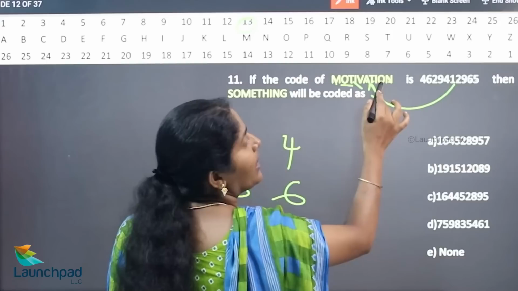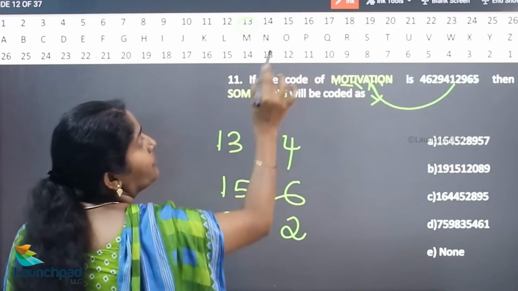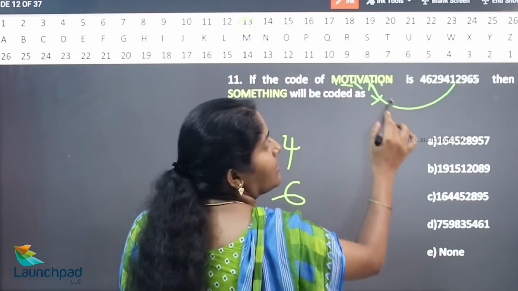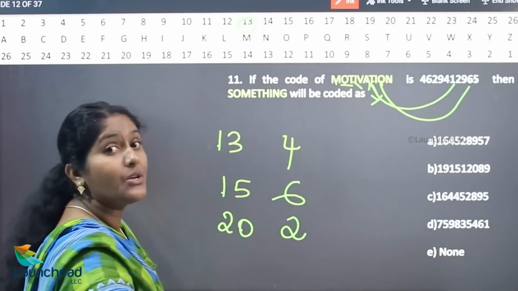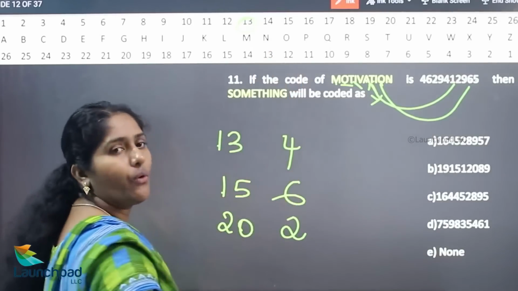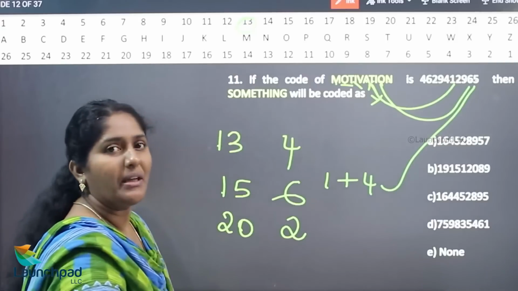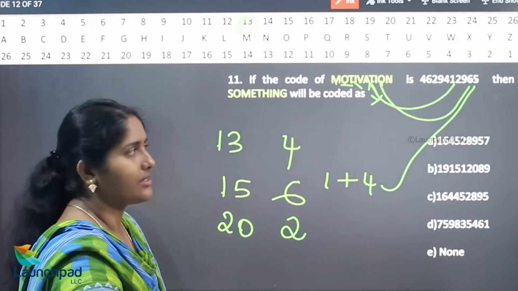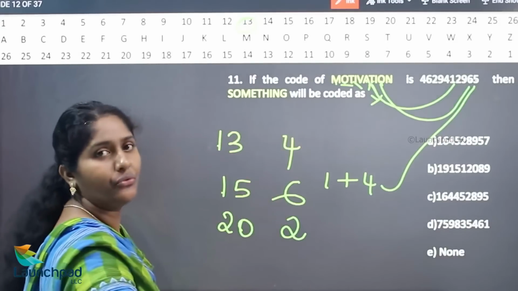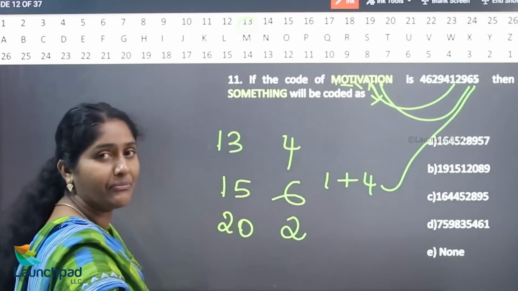And what is the value of O? 15. 1 plus 5 is 6. Yes, right. What is the value of N? 14. 1 plus 4 is 5. So they make it as single digit value. That's all. Similarly, we need to do for the word of something.